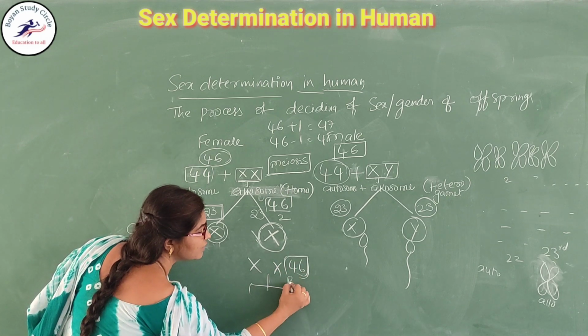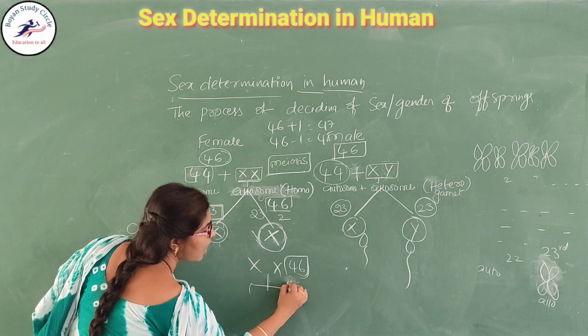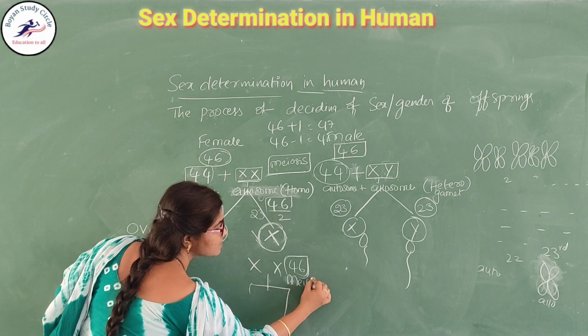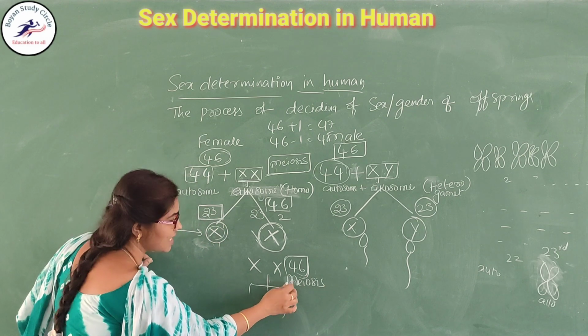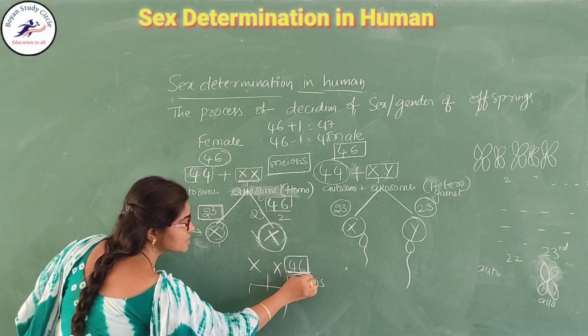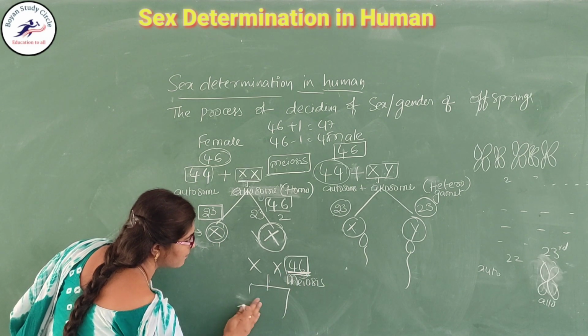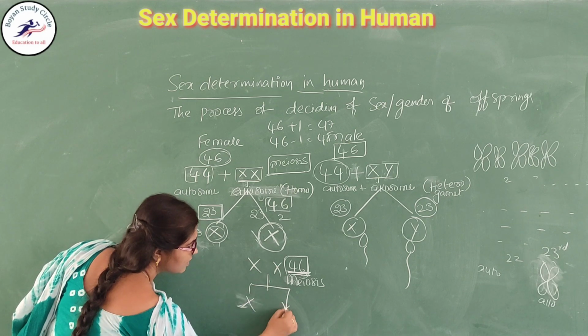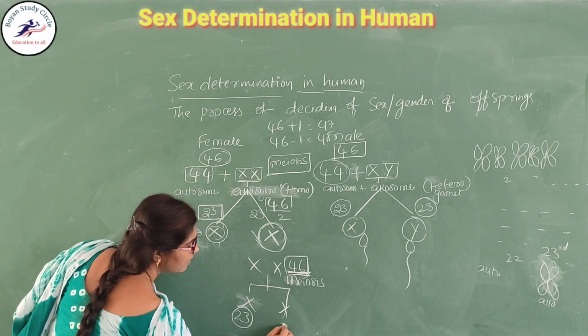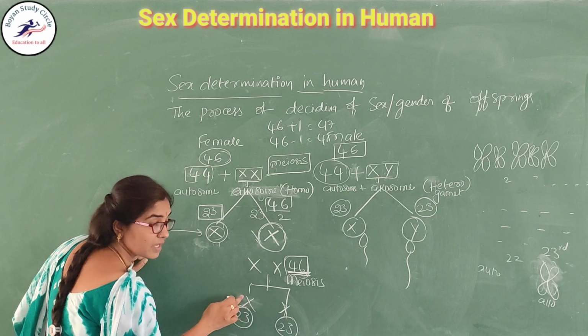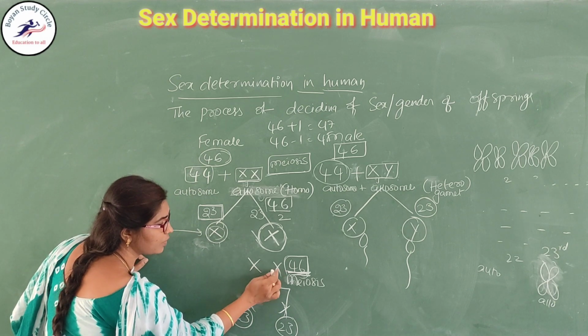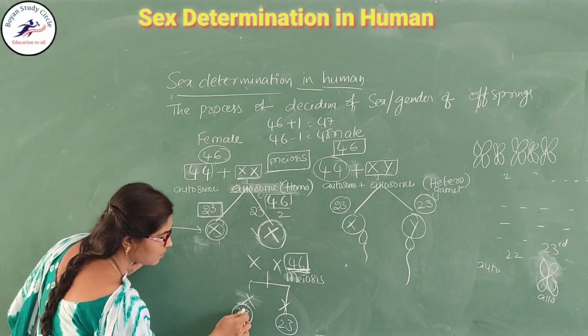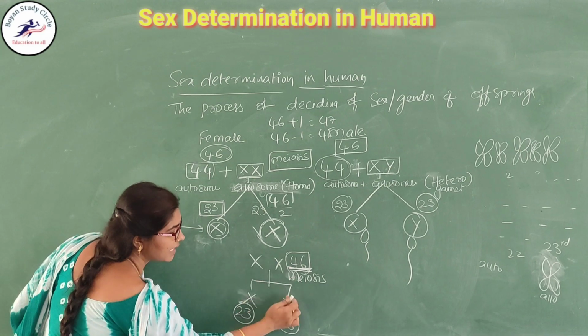So during the reduction division, or formation of gametes, that is during meiosis, the 46 chromosomes are shared by these two gametes.